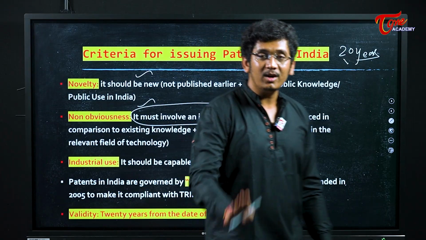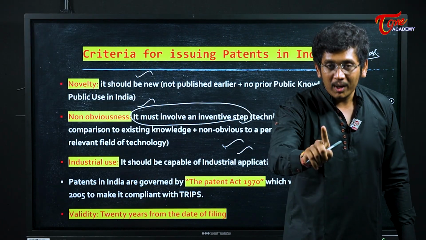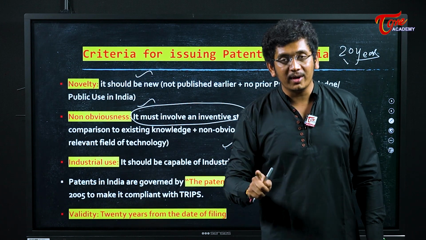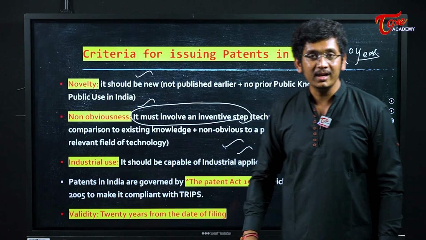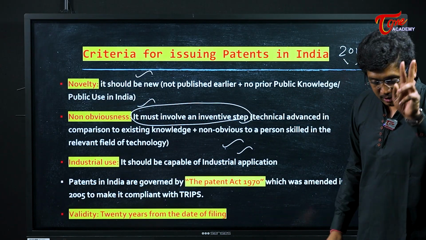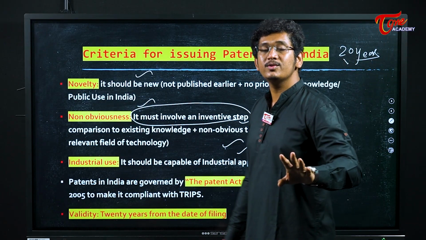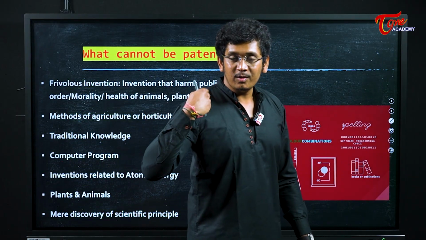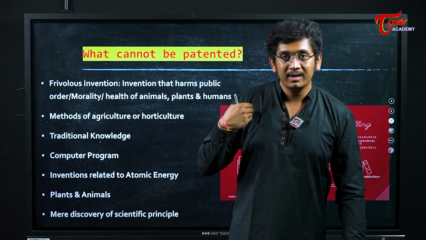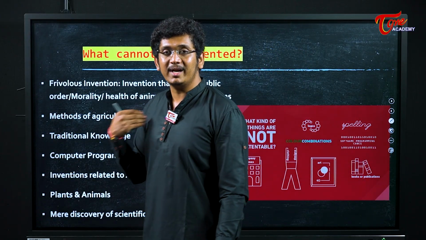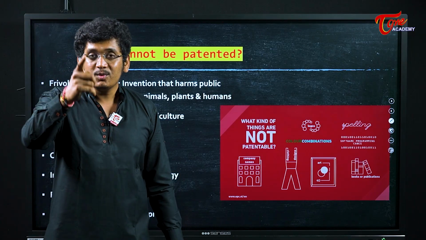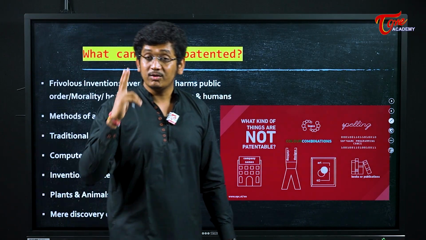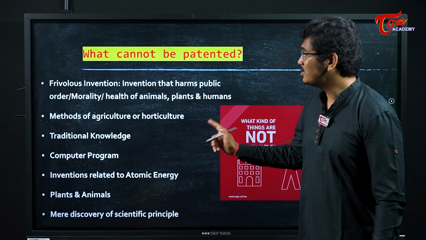If you have made a patent on a particular product, no one in the world should be able to use this product without your permission. Up to how many years? 20 years. You will be given 20-year protection. No one should use that product without your permission. Imagine I have invented an electric bulb. Now I will have a 20-year patent, so if you are using my design of electric bulb, you should pay me a certain amount for 20 years. That is what this protection is.